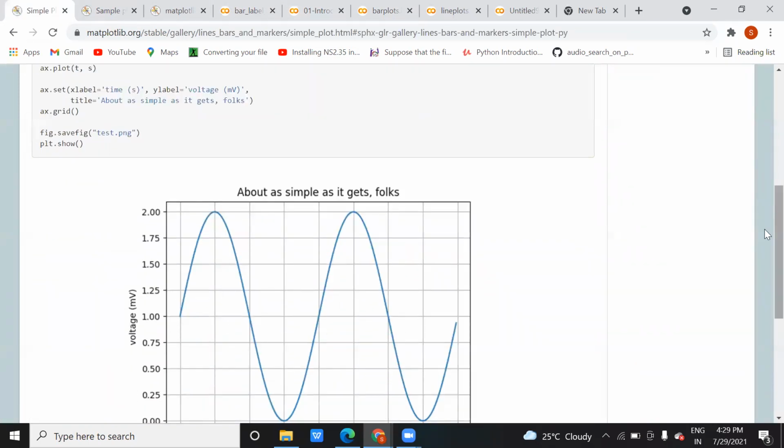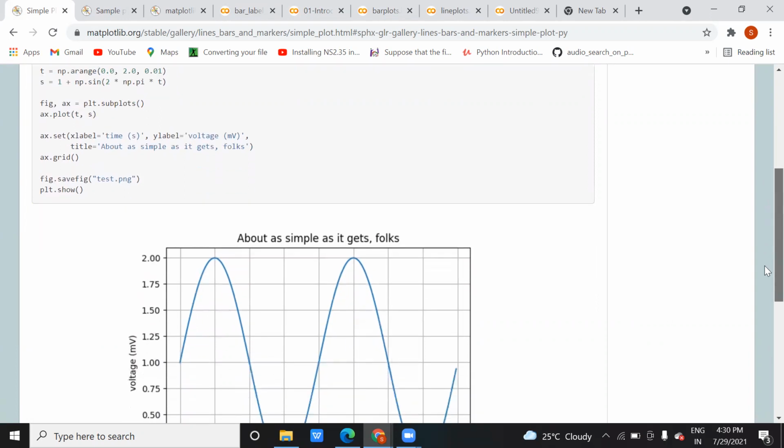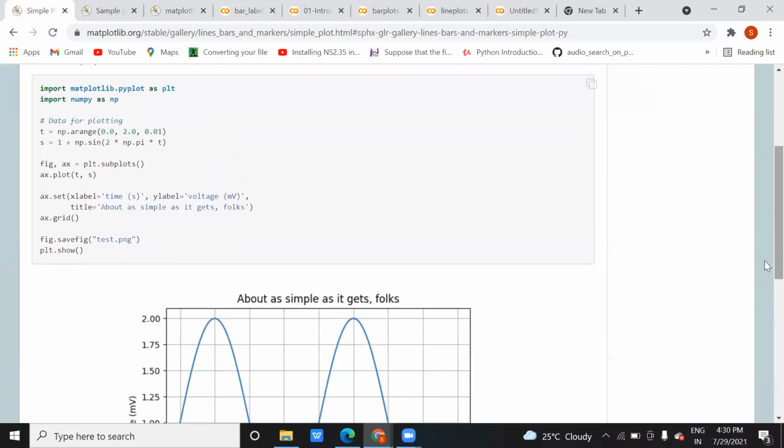This is the sinusoidal waves one. Like in the last class, I think I showed you this one. You can read any data here. Matplotlib and numpy will come as they are. Now you want to read two axes, meaning you want to map a value between two ranges, like here time and voltage. So you have to take two variables here.